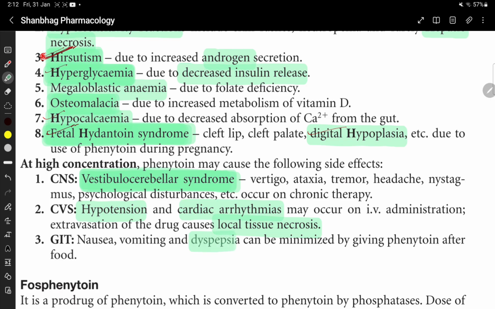Nausea, vomiting, and dyspepsia can be minimized by giving phenytoin after food.